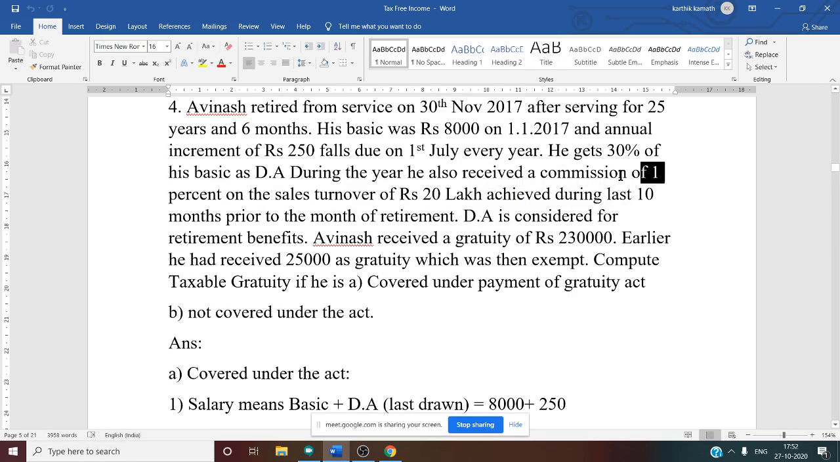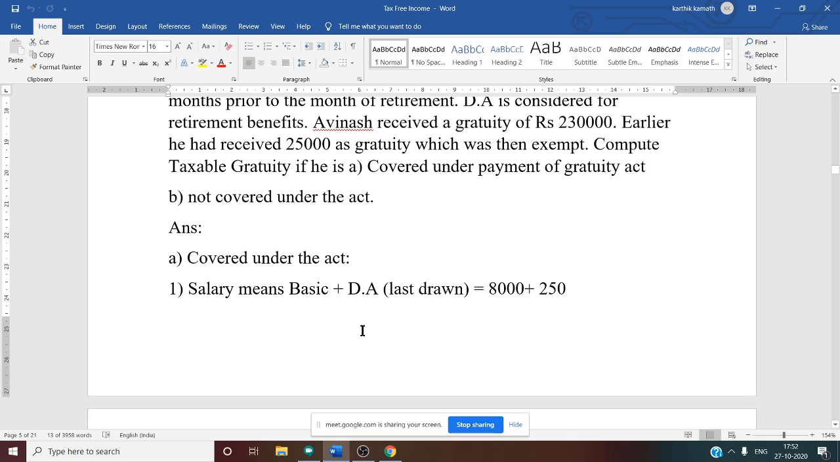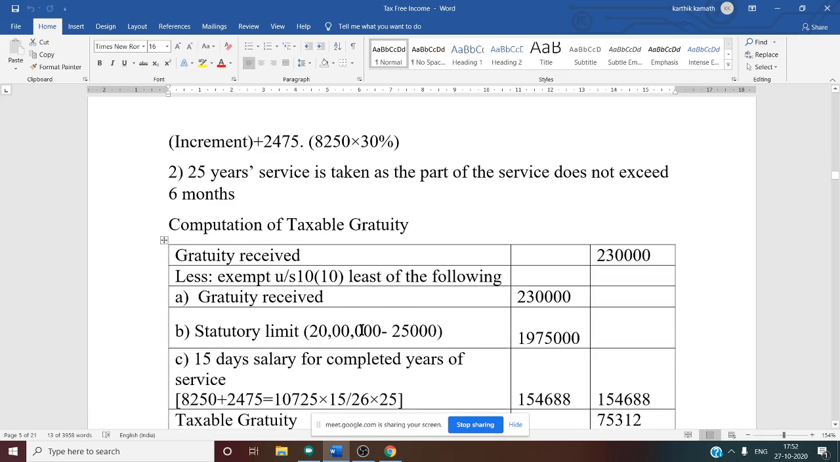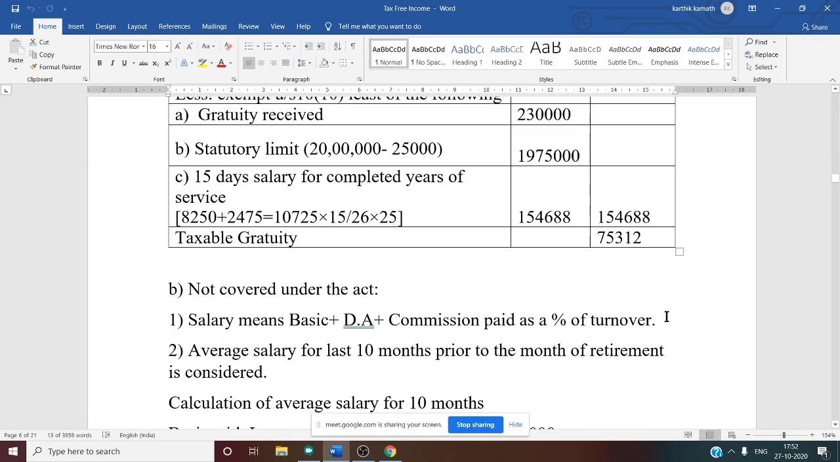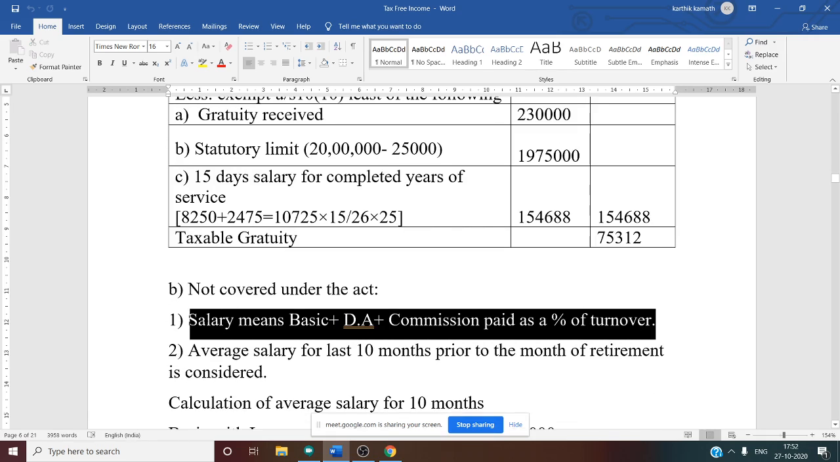And for commission, why are we going to add commission? Because this commission is achieved during the last 10 months' sale before the retirement, and it is a fixed percentage. Here, fixed percentage. See, this 1% is given, fixed percentage. That is why we are going to add commission also. So now what is our salary? When it is not covered, salary means basic plus DA plus the commission paid as a percentage of turnover.